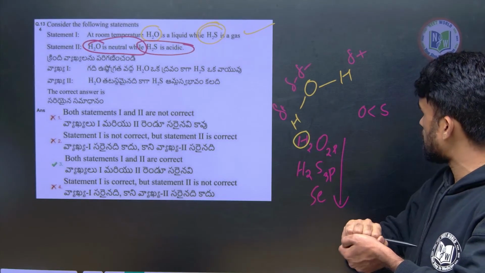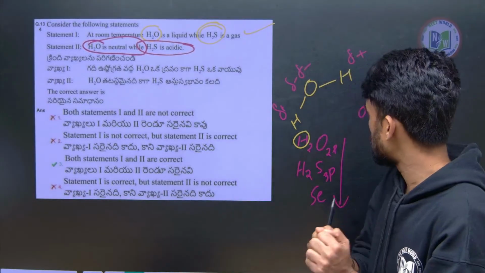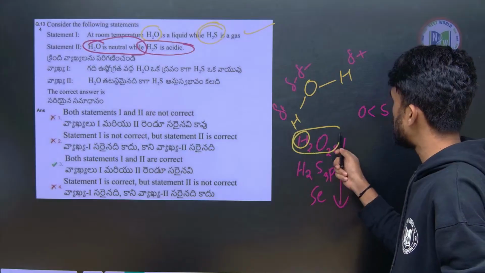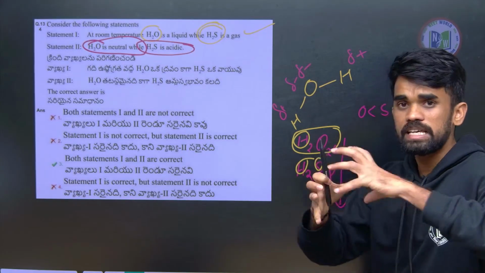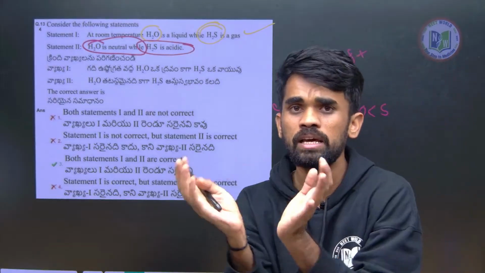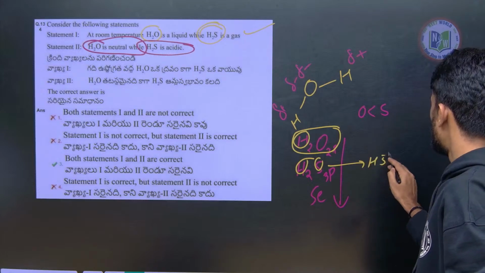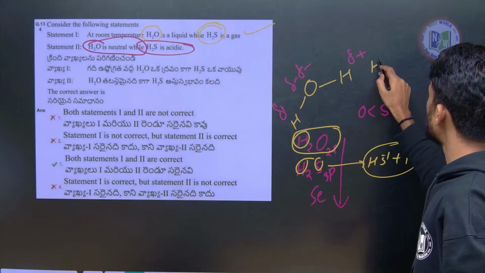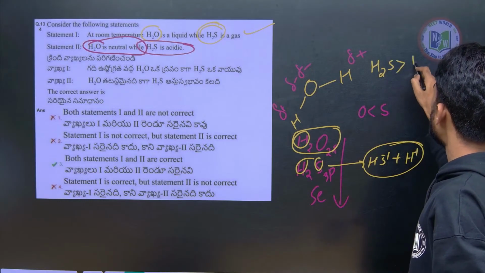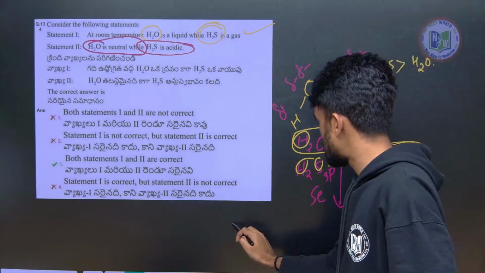Now tell me, this is a small size, hydrogen is also small size. Between two small atoms, the overlapping will be to a greater extent, and therefore I can say the bond will not dissociate easily here. But between hydrogen and sulfur the size difference is more, therefore it breaks easily, right? So it will form HS minus and H plus. So that's why the acidic nature of H2S is greater than the acidic nature of H2O. Okay, same story is applicable in this case also.